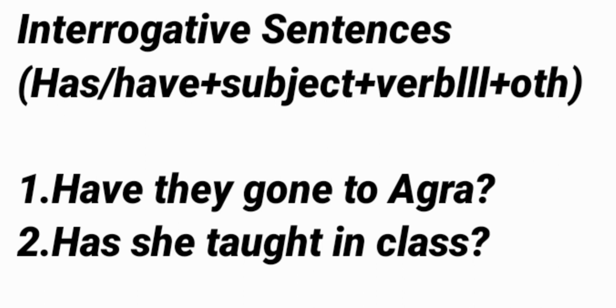Has she taught in class? First of all, we have to use a question form here. So the has will come, then after that the subject, then verb third form. Here the thought we use. Then in class, and after the sentence we will use a question mark. In interrogative sentences, don't forget to put the question mark at the end of the sentence.